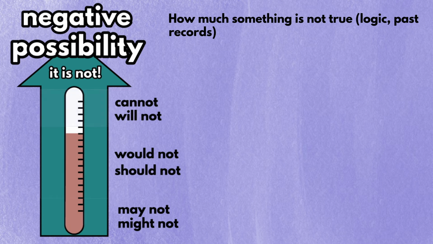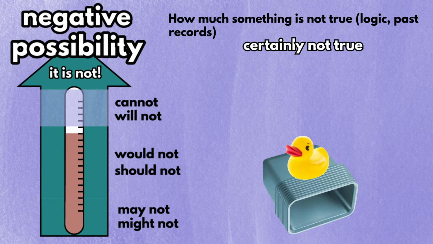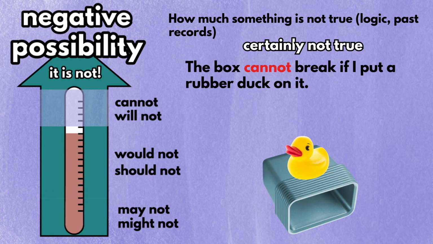Anyway, the words in this segment tell us that something is certainly not true. For instance, if I put this rubber duck on the box, it is certainly not true that the box will break. In this case, you say the box cannot break if I put a rubber duck on it.